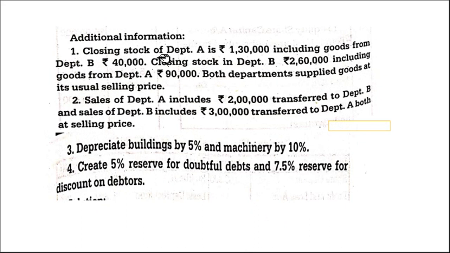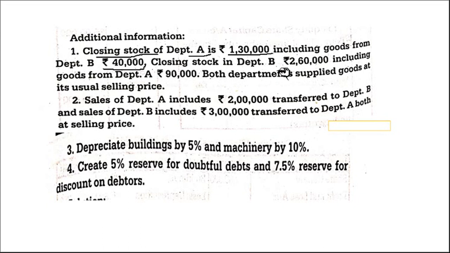Additional information. Closing stock of department A is rupees 1,30,000, including goods from department B, rupees 40,000. So this is very important. Department A's closing stock consists of rupees 1,30,000, but in that 40,000 stock belongs to department B. That means department A received rupees 40,000 worth goods from department B.